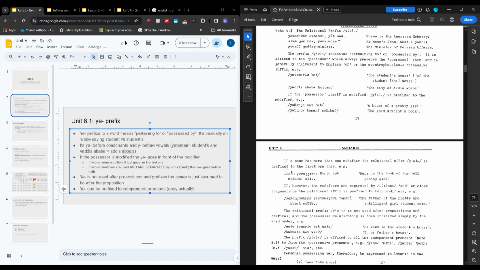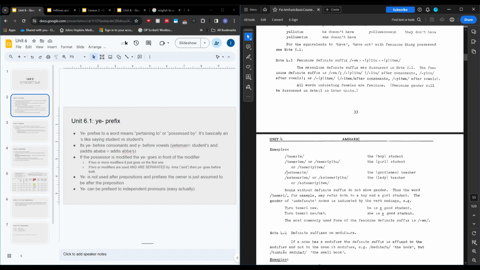So the example here, which is here, rejim is long, and then onjo is beautiful. So there are two descriptions being used here, and they're describing set. It actually takes you all the way to set here to figure out what is being affected, which is this girl who's supposed to be called long, but we know that probably is more a translation of tall. Onjo is that she's beautiful, and because there are two modifiers being used, only the first one is going to get this ye prefix. The beautiful and tall girl's book is here. Here's the book of the tall, pretty girl.